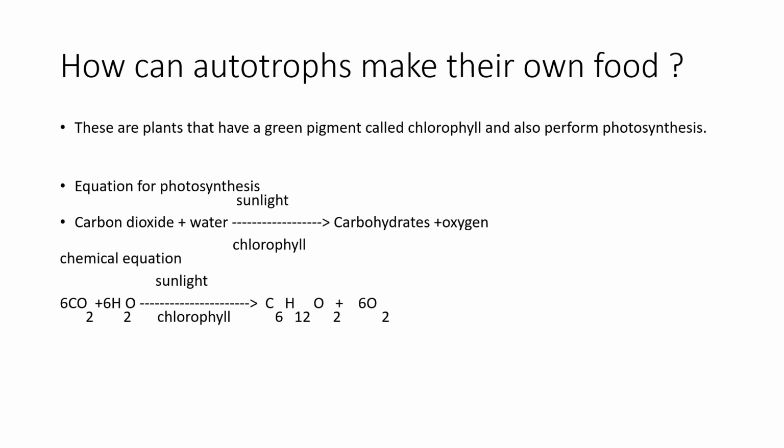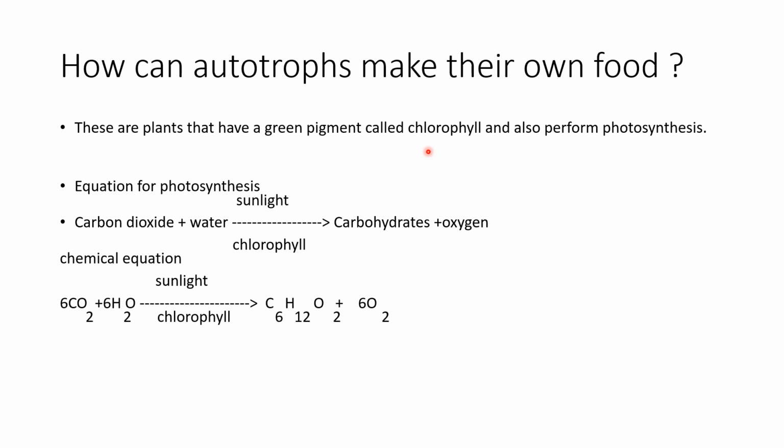Chlorophyll is very important for the plant to make its own food because chlorophyll is something that the other classification doesn't have. Chlorophyll is very important in the case of autotrophs because this is the secret of the autotroph, and that is why autotrophs can make their own food and don't have to depend on other plants for their food or for their nutrition. So how do they perform photosynthesis?